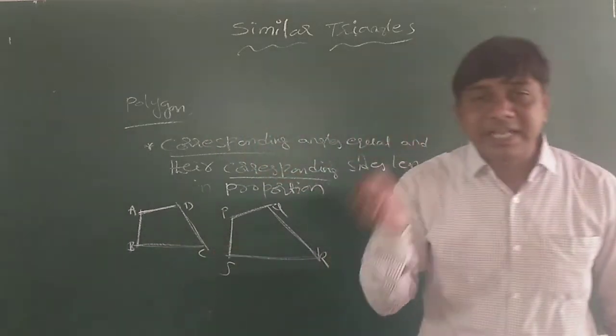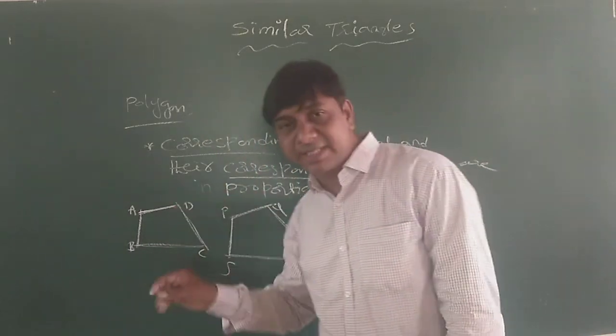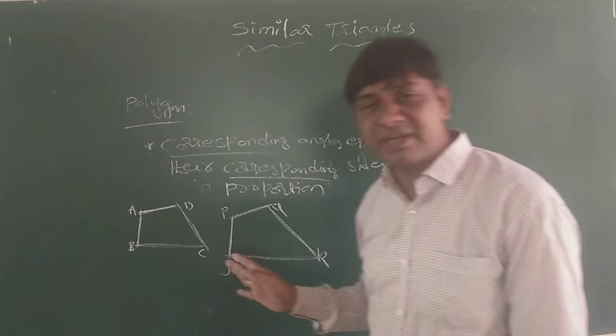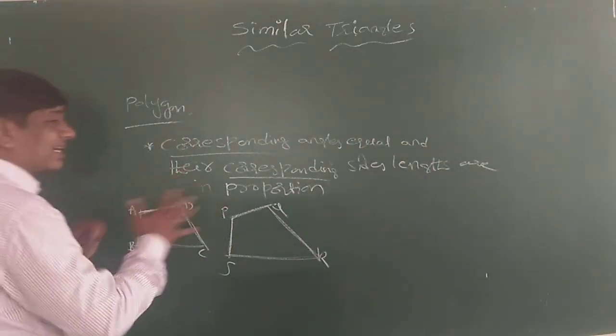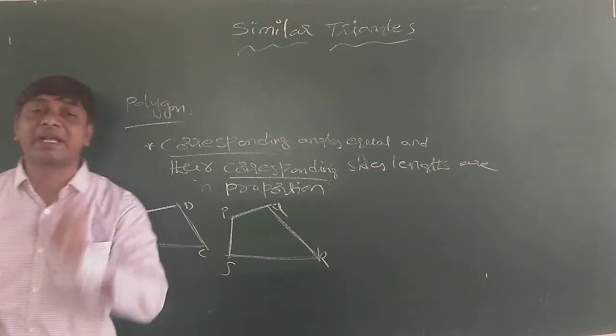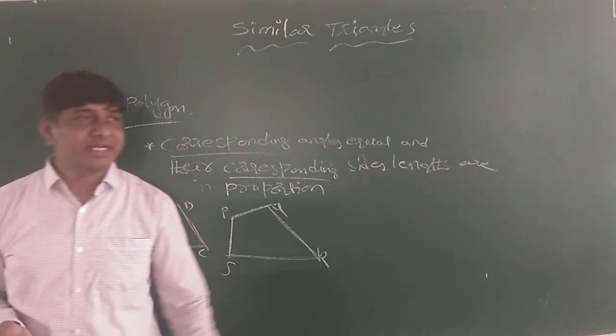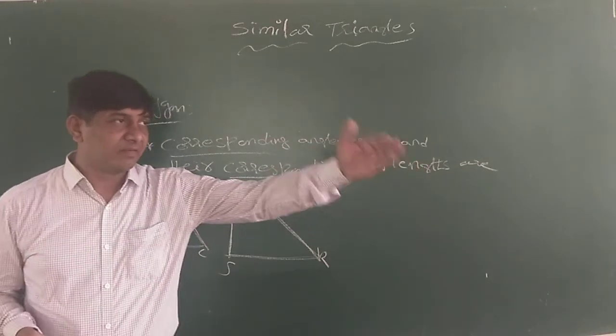While taking the measurements, you need clarity about which are the corresponding parts. Corresponding means their respective values.